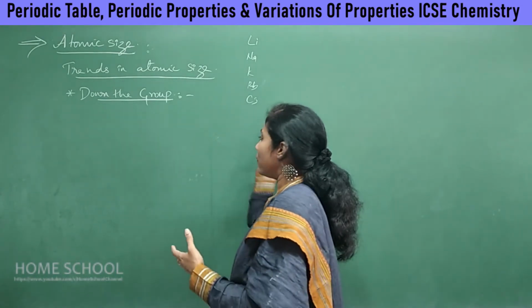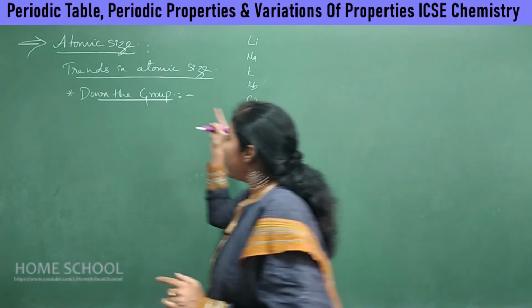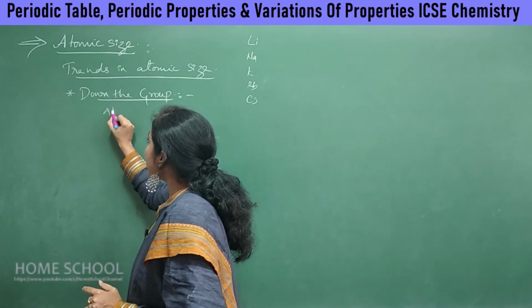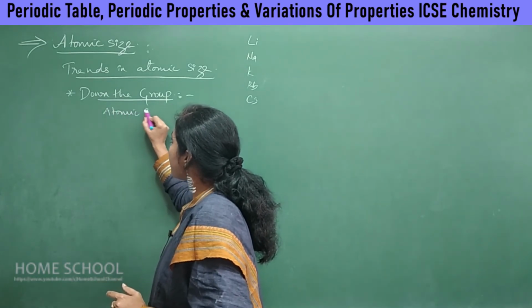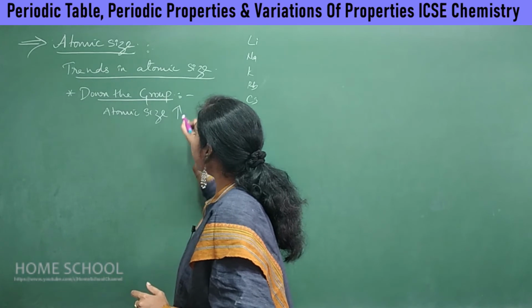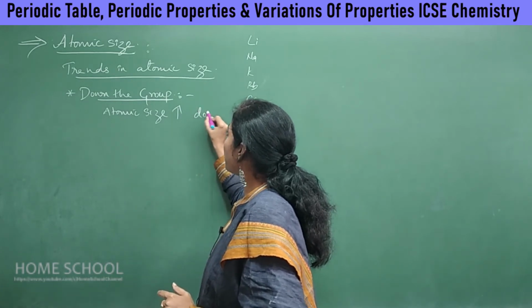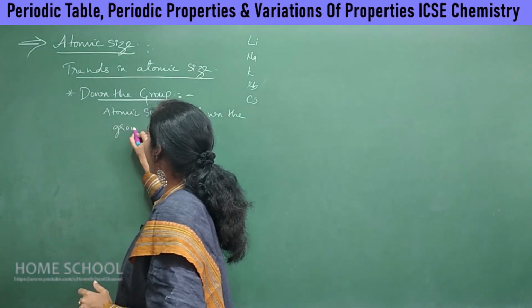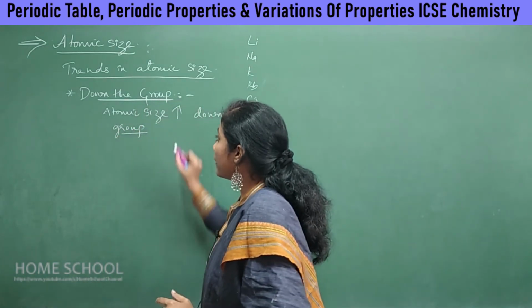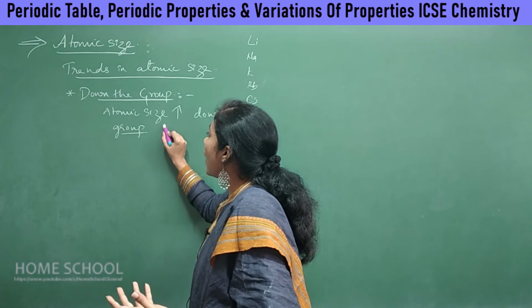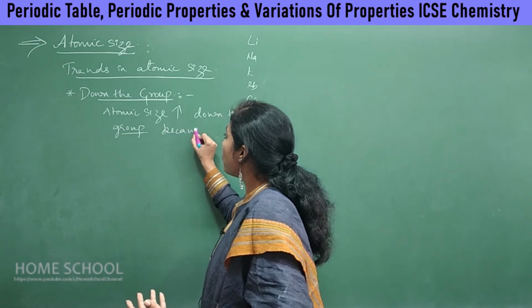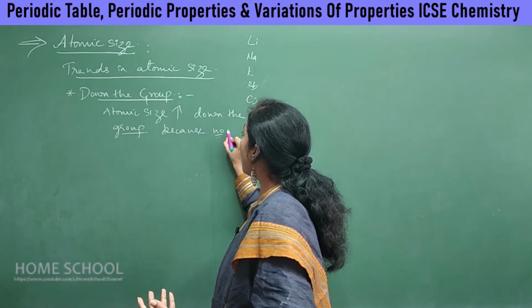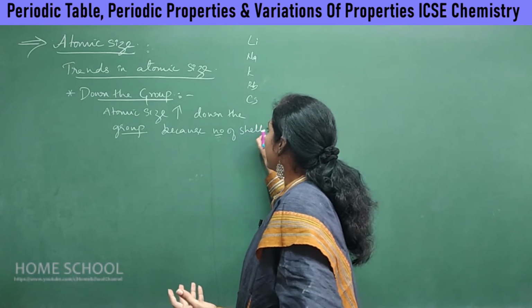Since I have already explained this point, let me write this way: atomic size increases down the group. Down the group means when you go from top to bottom. Why? It is because the number of shells increases.